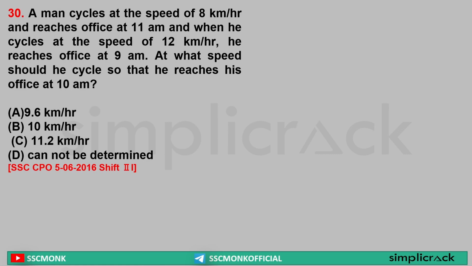A man cycles at the speed of 8 km per hour and reaches the office at 11 am. When he cycles at the speed of 12 km per hour, he reaches the office at 9 am. At what speed should he cycle so that he reaches the office at 10 am?